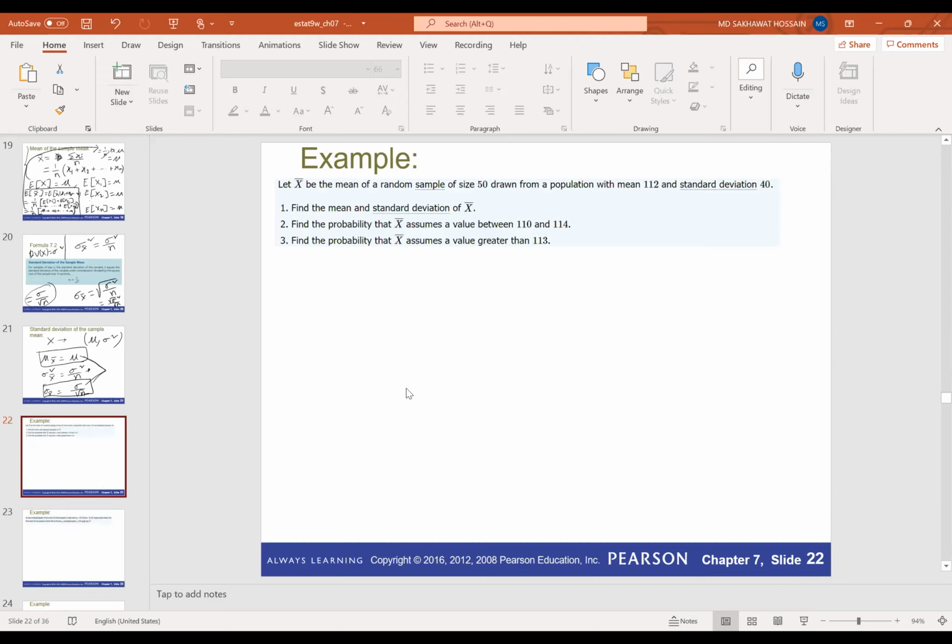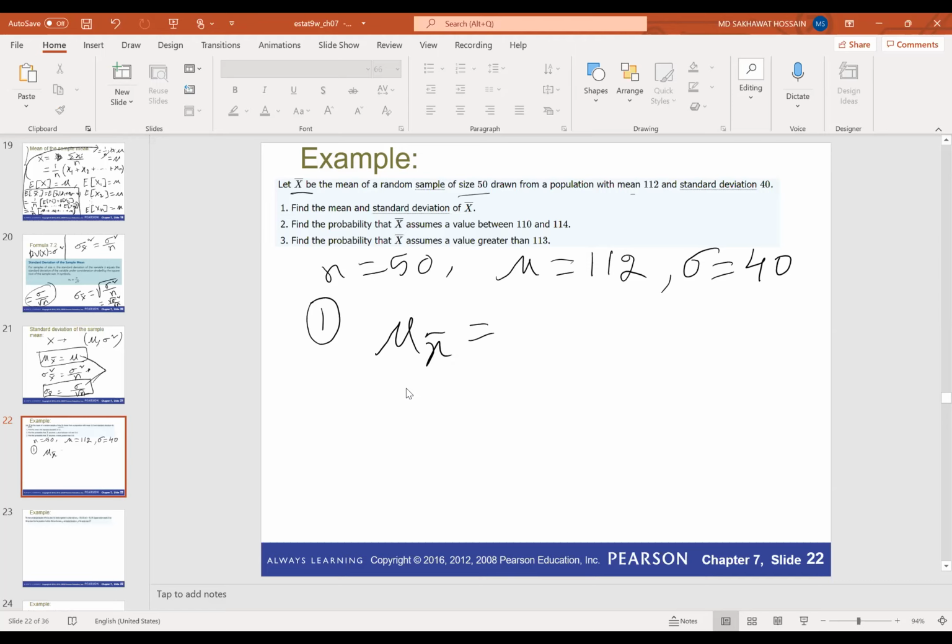The first one is, let x bar be the mean of a random sample of size 50. So here x bar is the sample mean, and the sample size is 50. It is from a population with mean mu equal to 112 and standard deviation sigma equal to 40. Number one, find the mean and standard deviation of x bar. So find the mean mu x bar, and find the standard deviation of x bar.